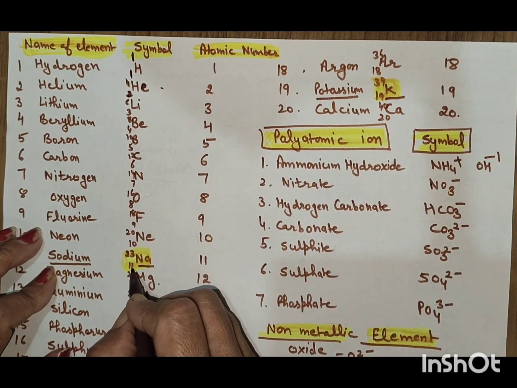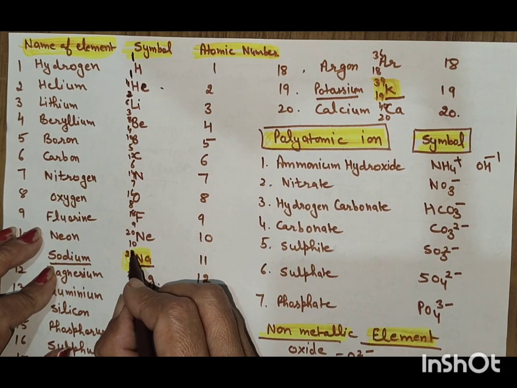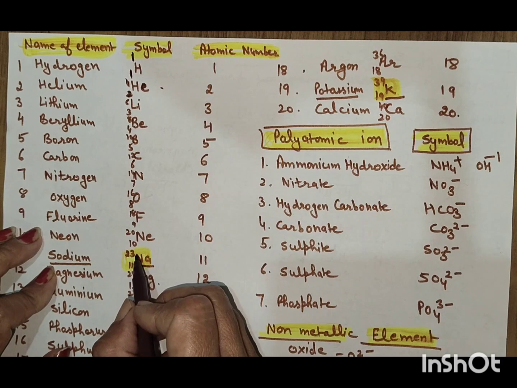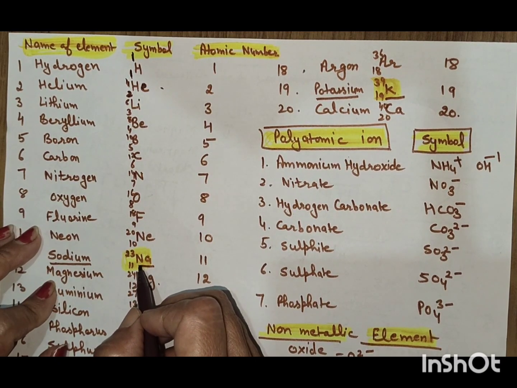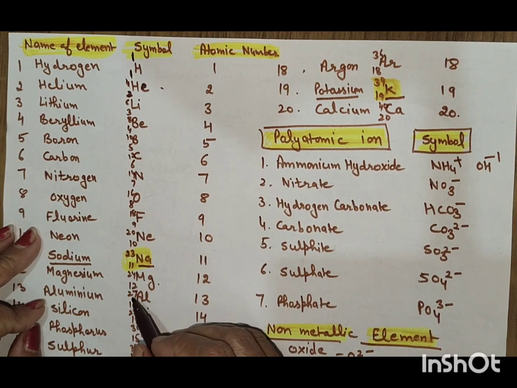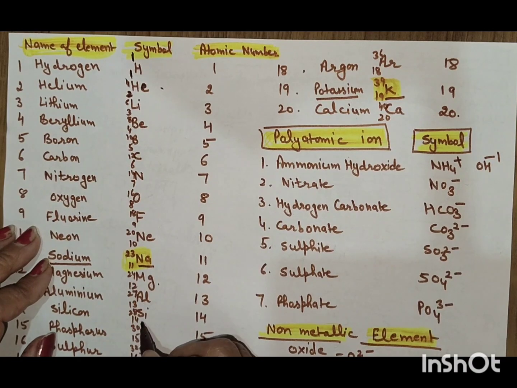Sodium has a different atomic number and mass number. For 11, it should be 22, but it is not 22, it is 23. Magnesium 12, 24. Aluminium 13, 27. Silicon 14, 28. Phosphorus 15, 30.